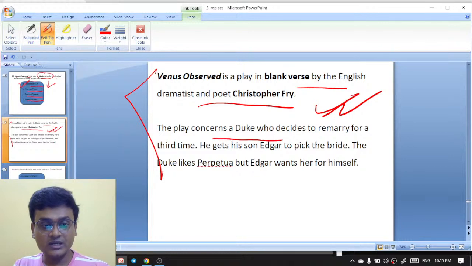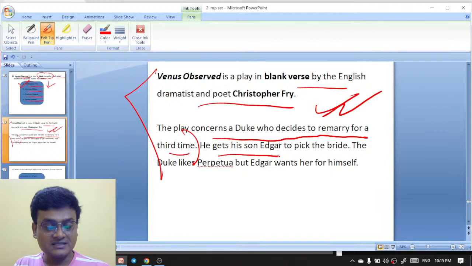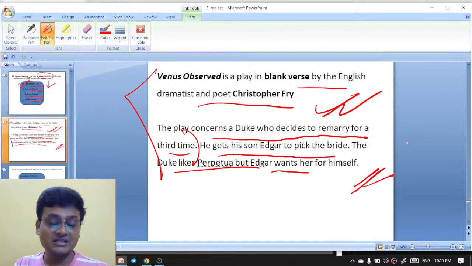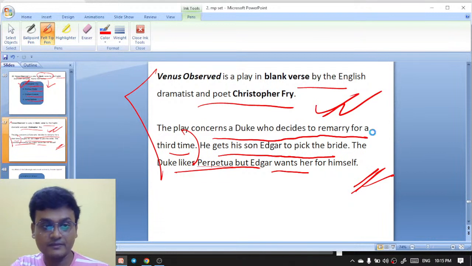The play concerns a Duke who decides to remarry for the third time. He gets his son Edgar to pick the bride, and the Duke likes Perpetua, but Edgar wants her for himself.